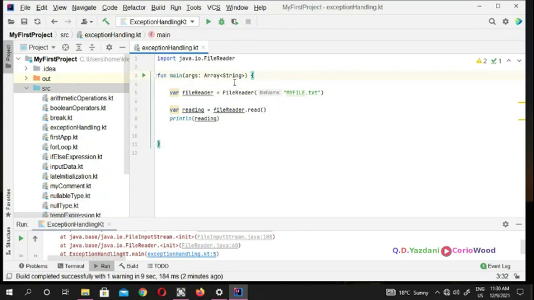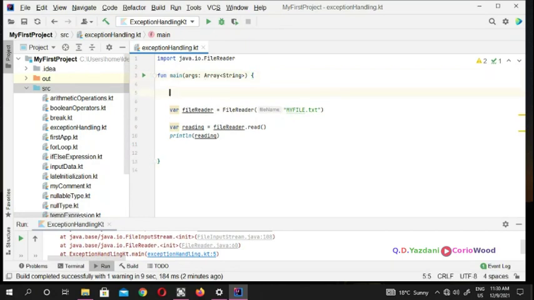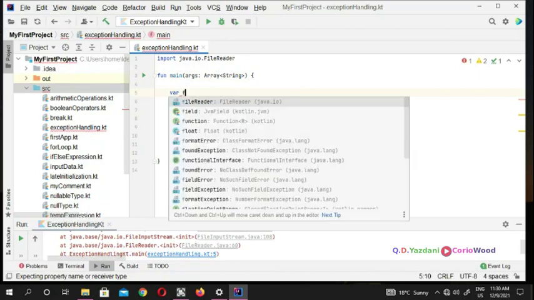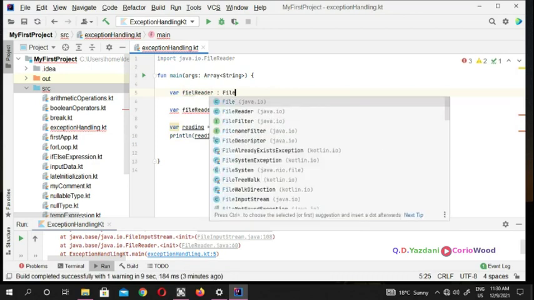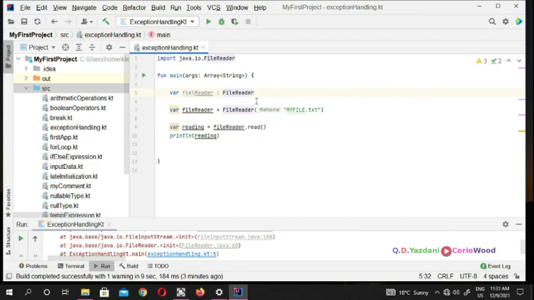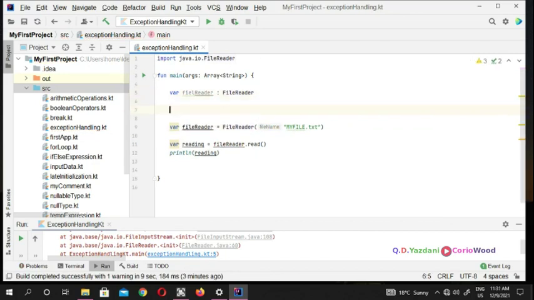In order to do that, we put a variable, fileReader, and the type is FileReader. This is the type we already saw on top. Now you need to put a try catch block.